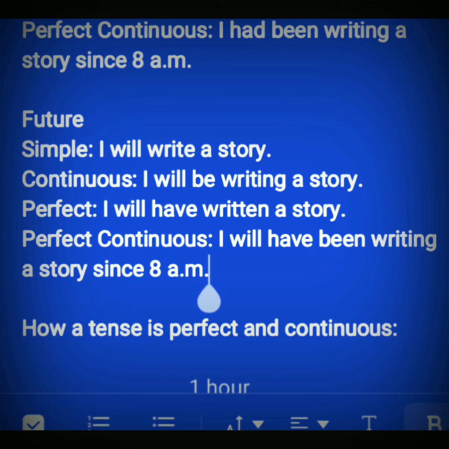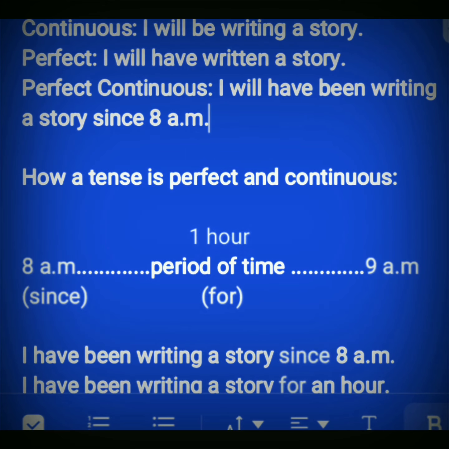Now you have to see how a tense can be perfect and continuous as well. If there is a perfect and continuous tense, there are 2 points of time, the starting point and the perfection point. In between these 2 points, the action remains continued.